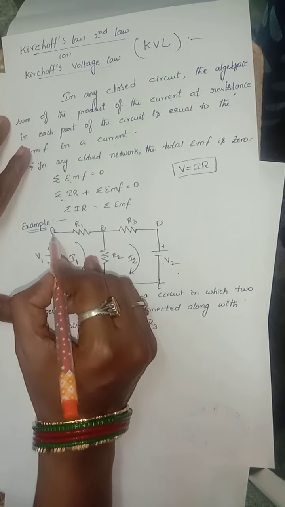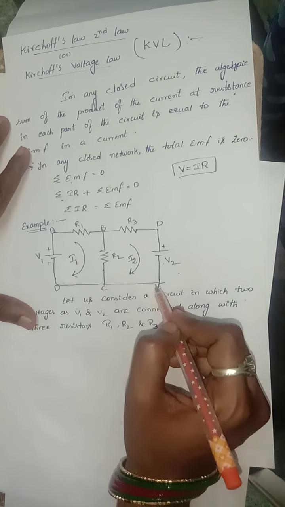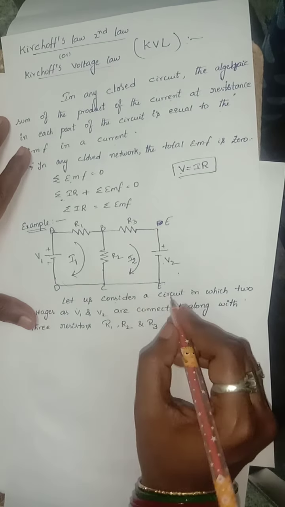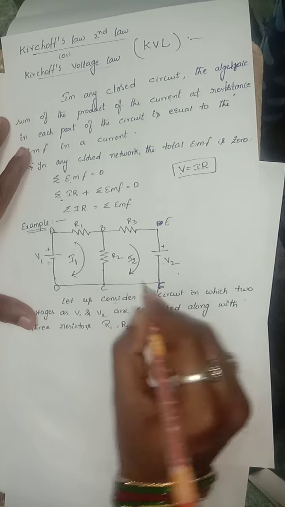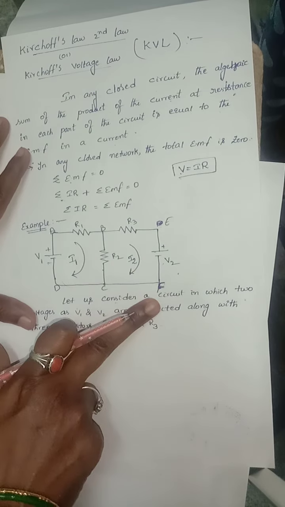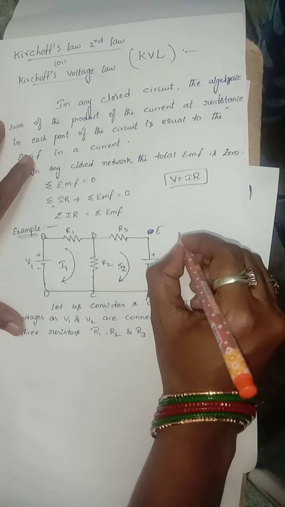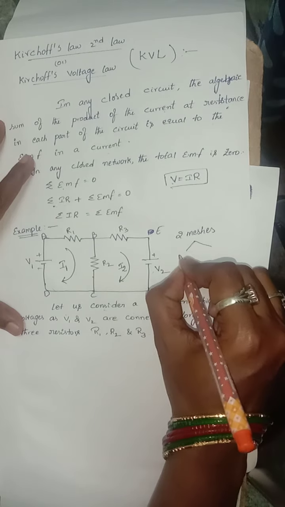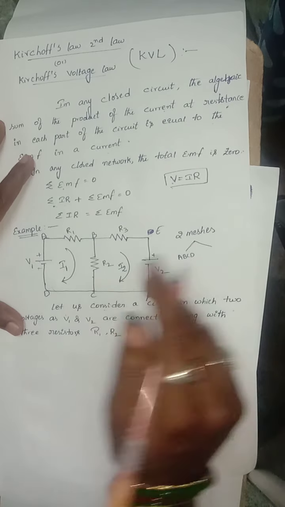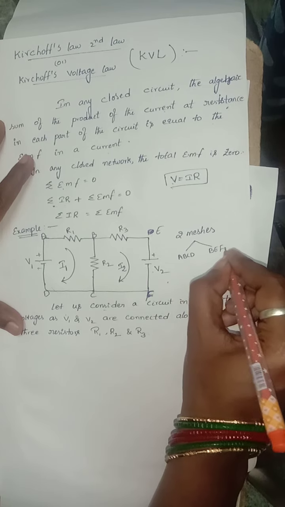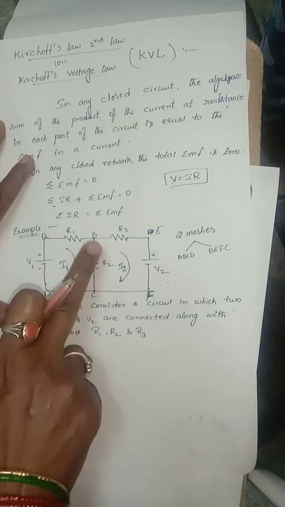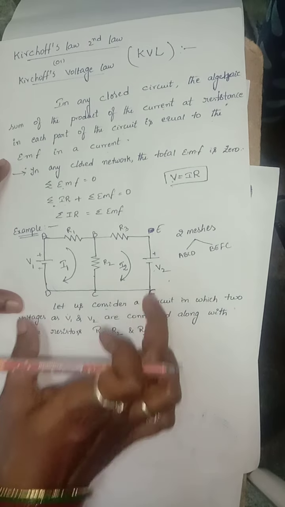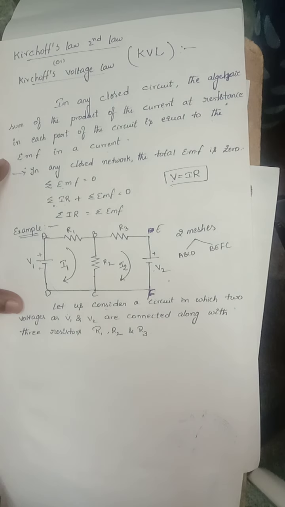How many meshes are there? The nodes are A, B, C, D, E, F. Here there are two meshes. One is ABCD, and the second one is BEFC. ABCD is one mesh and BEFC is the other mesh, so the circuit consists of two meshes only.